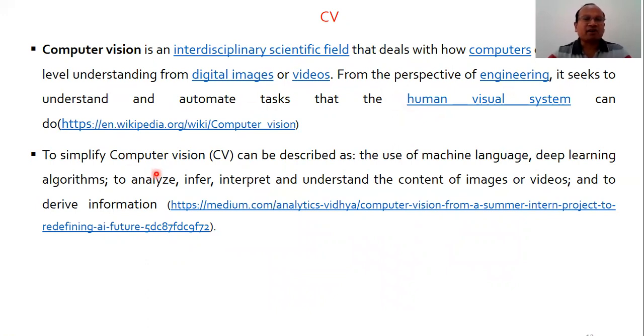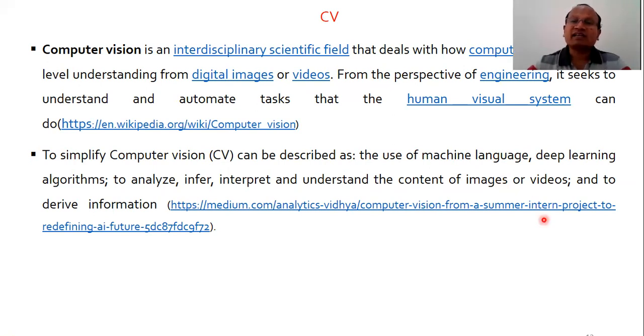To simplify computer vision, it can be described as using machine learning and deep learning, the modern neural network approach, to analyze, infer, interpret, and understand the content of images and videos and to derive some meaningful information from the images and videos which have been read. So that is the importance of the area called computer vision.